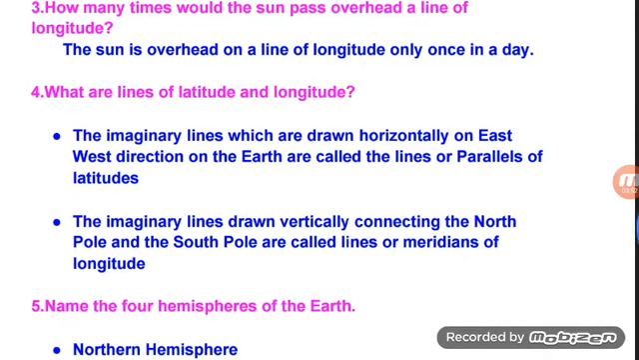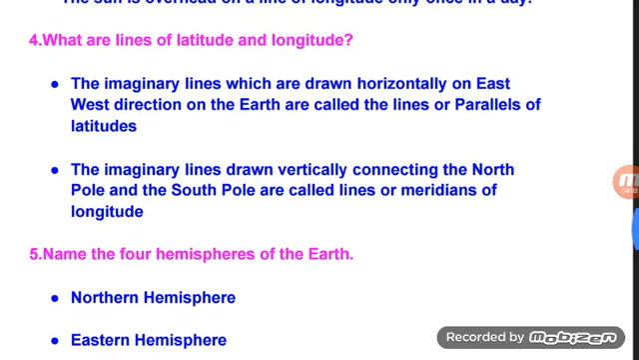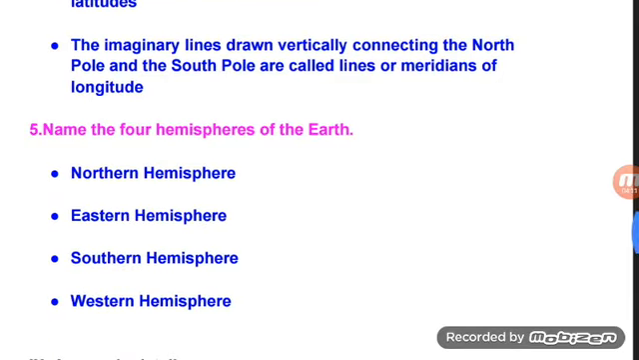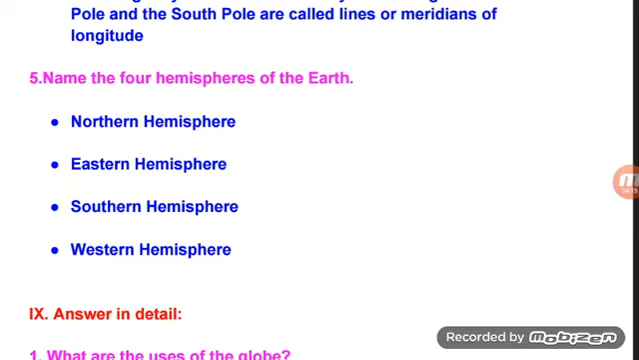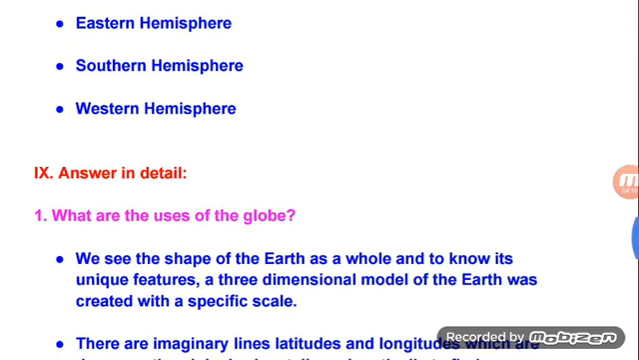What are lines of latitude and longitude? The imaginary lines which are drawn horizontally in the east-west direction on the earth are called lines or parallels of latitudes. The imaginary lines drawn vertically connecting the North Pole and the South Pole are called lines or meridians of longitude. Name the four hemispheres of the earth. Northern Hemisphere, Eastern Hemisphere, Southern Hemisphere and Western Hemisphere.